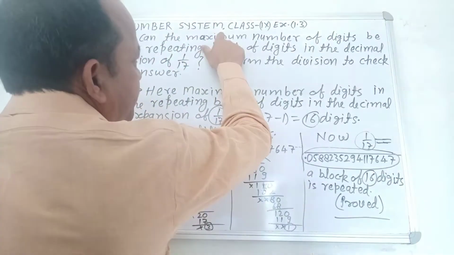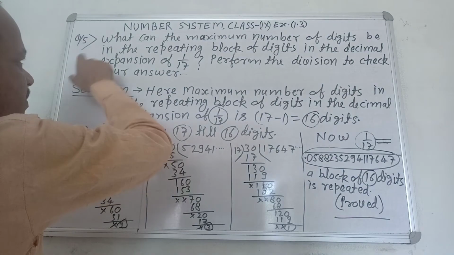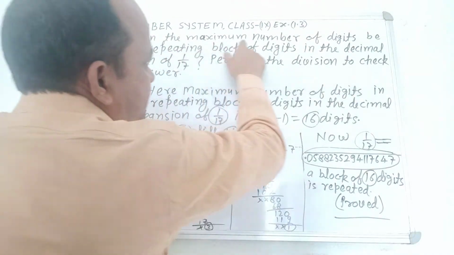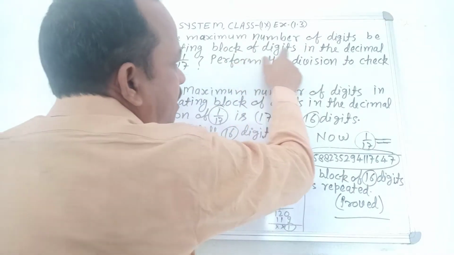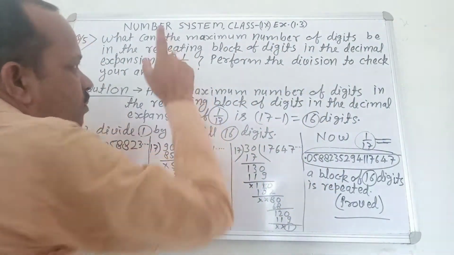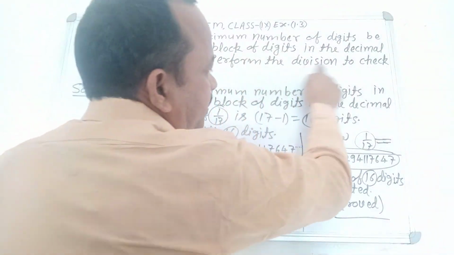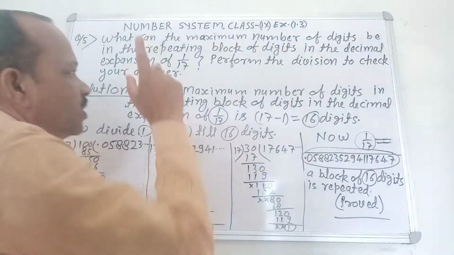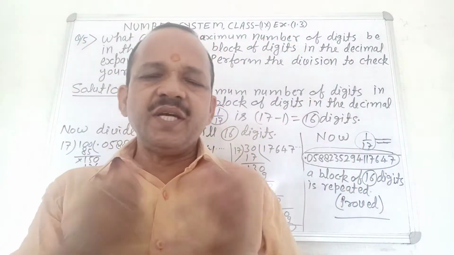Number system, class 9, exercise 1.3, question 5. What can the maximum number of digits be in the repeating block of digits in the decimal expansion of 1 by 17? Clear? Perform the division to check your answer. It means you perform division.